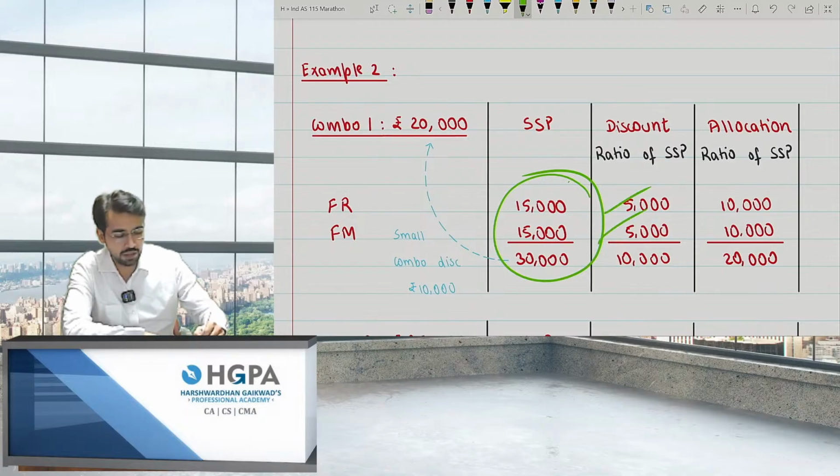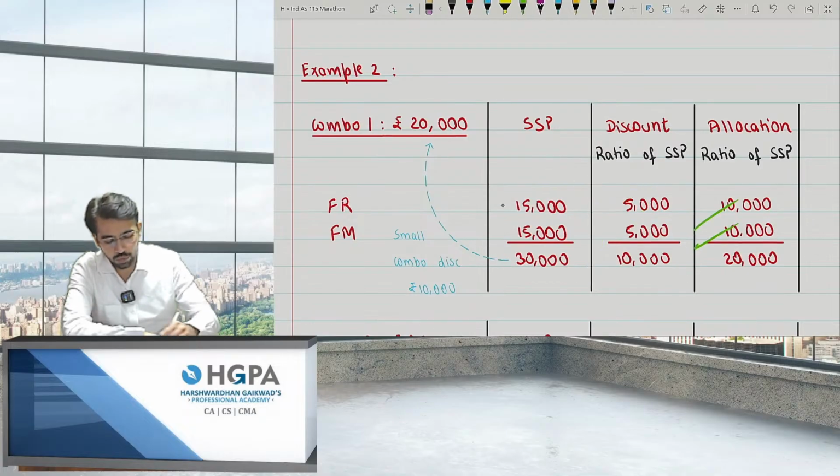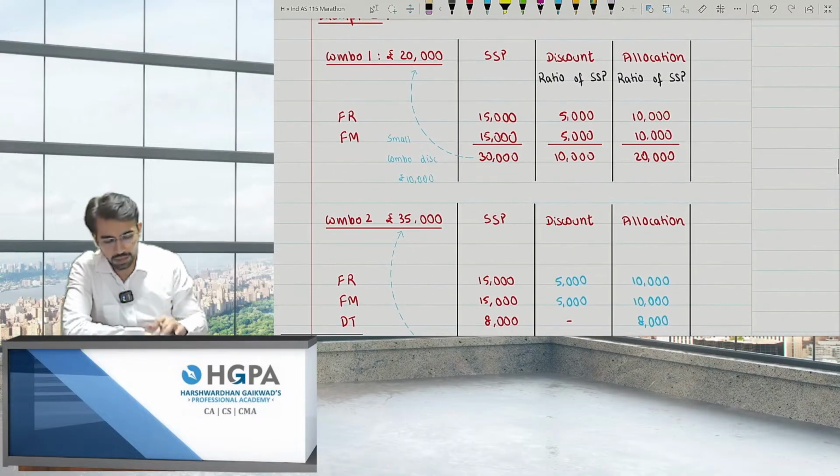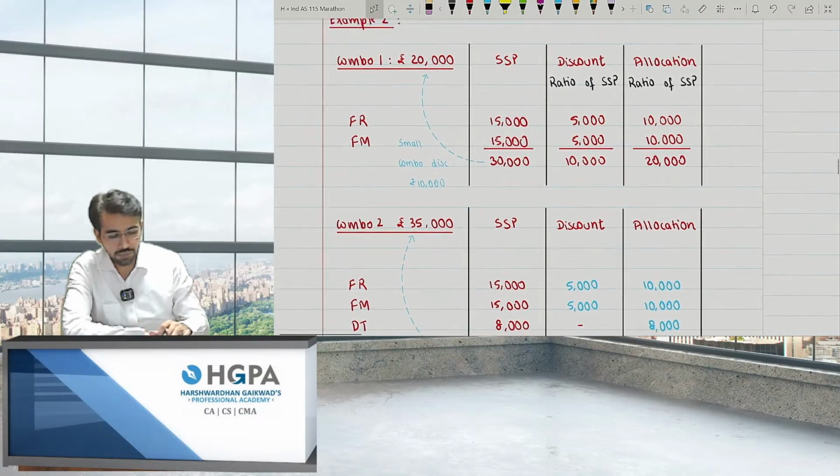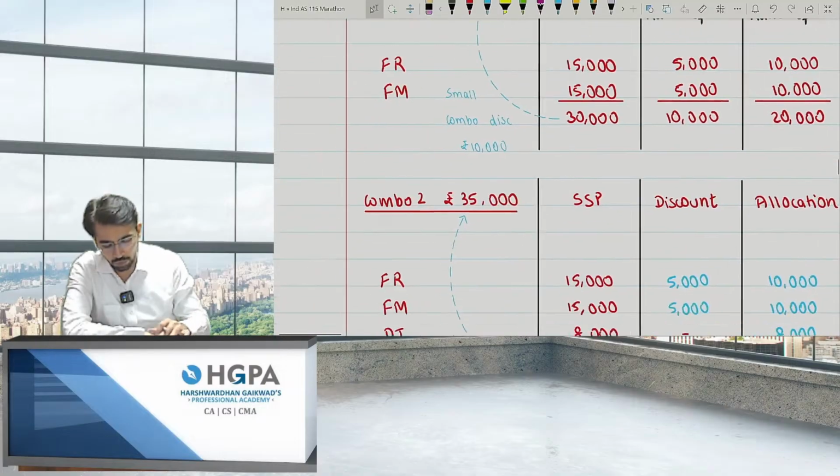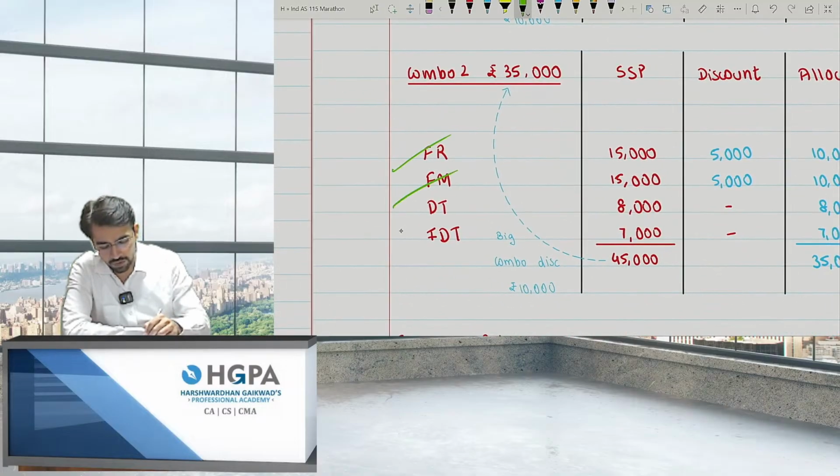So the discount is 5,000 and the net amount that will be allocated to FR and FM will be 10 each, right? This is the very basic point. Now the important point is in combo 2. In combo 2, I made one more combo in which I am providing you with FR, FM, DT, IDT.